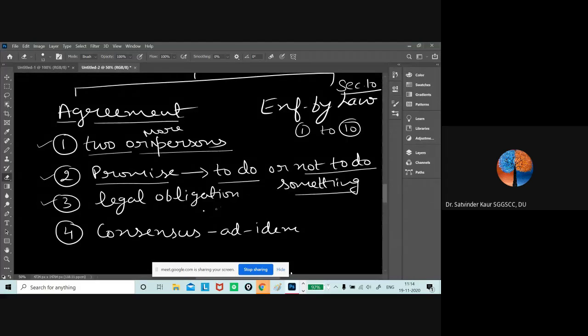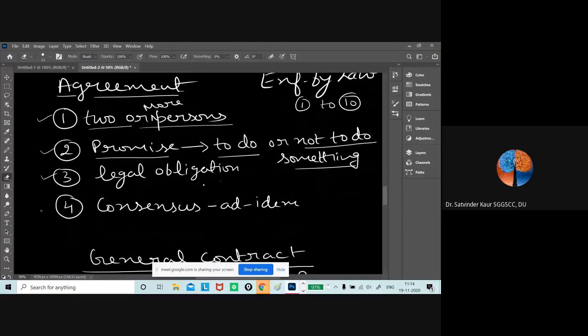They are not just bluffing or kidding or promising for promising's sake. So this must give rise to a legal obligation, and there must be consensus ad idem. Consensus ad idem means that when they enter into the promise, they understand the terms of the contract or the subject matter in the same sense. They are not talking about different things at the time of making the promise.